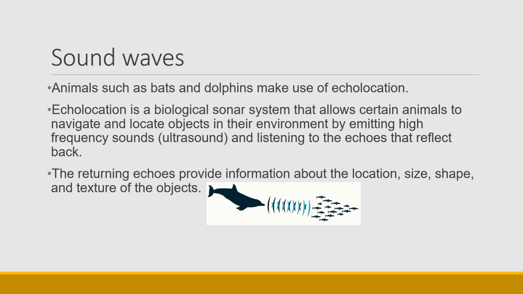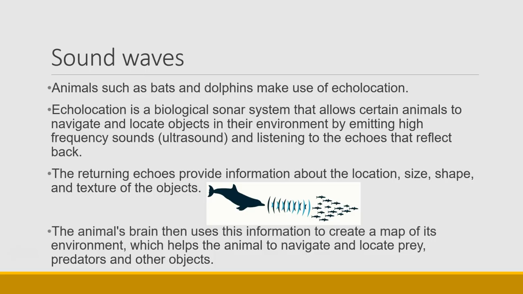Based on the echoes that reflect back into the animal's ear, the animal can gain information about the object, such as location, size, shape, and texture. The animal's brain uses this information and creates a map of its environment, and it helps the animal to navigate its surroundings, locate prey and predators and other objects.